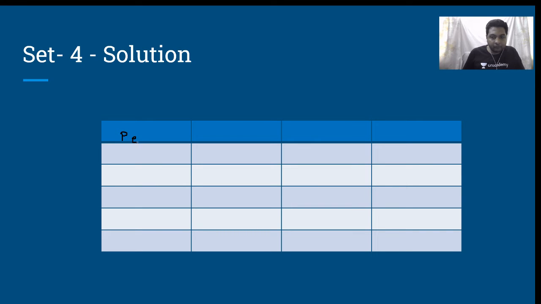Let me put person, and the ranks in terms of age over here, weight, and height. Who are the 5 people? A, B, C, D, E.